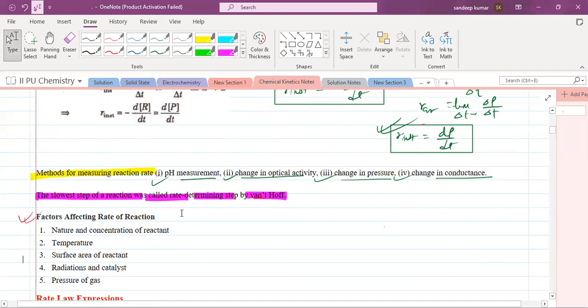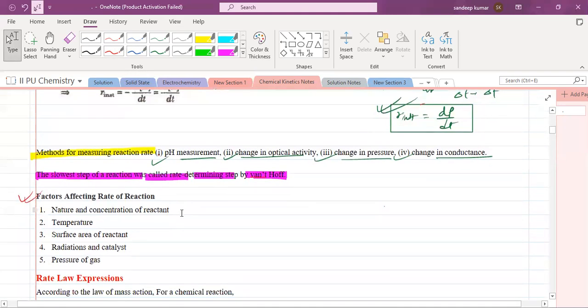Now, factors affecting the rate of a reaction. There are certain factors which affect the rate of a reaction, like nature and concentration of reactant. Second, temperature. Third one, surface area of the reactant. Fourth one, radiation and catalyst. Next, pressure of a gas. So these topics we have already studied, discussed in chemical equilibrium in first PUC.